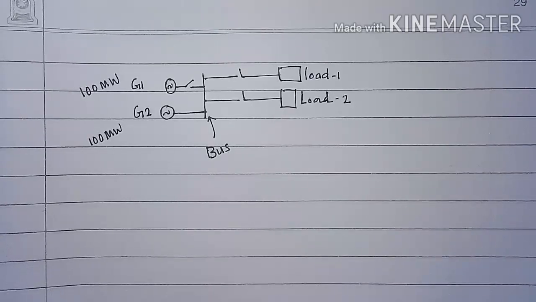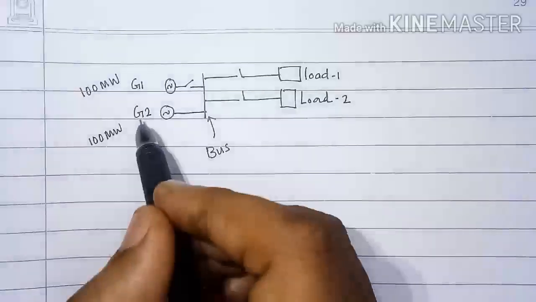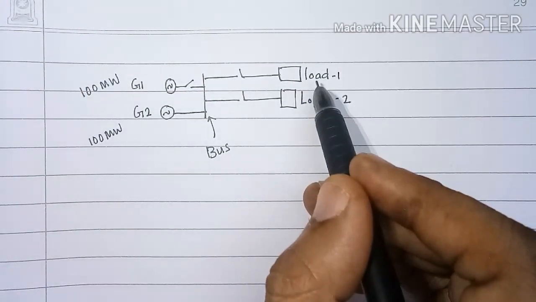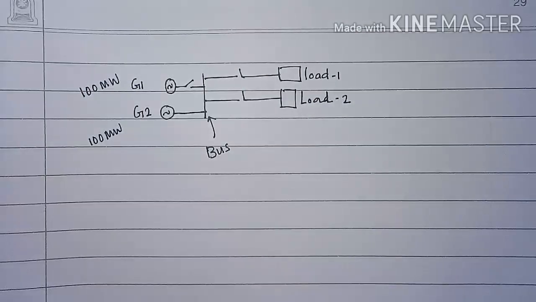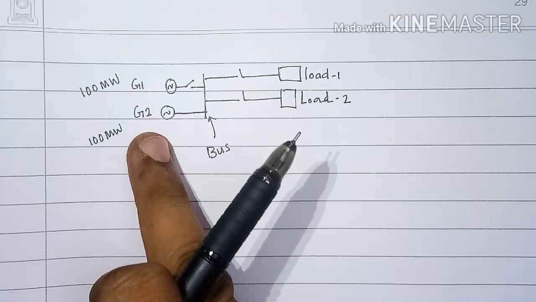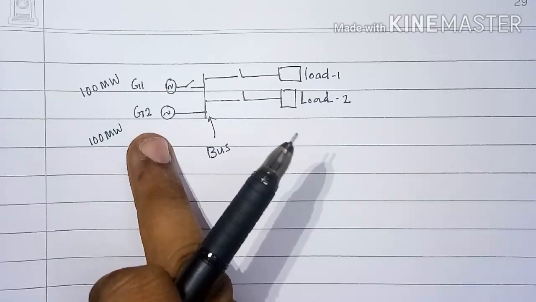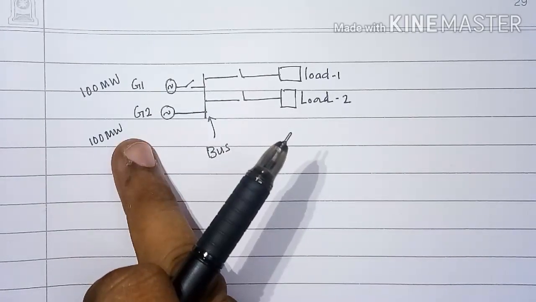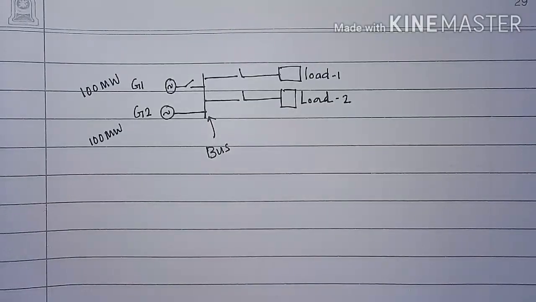Now if loads are connected, then generator 2 will take the load up to 100 megawatt. So the generator 2's capacity, that is 100 megawatt, is called as spinning reserve.